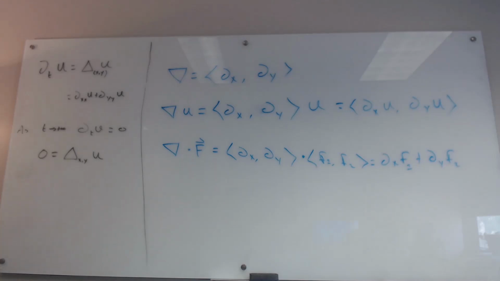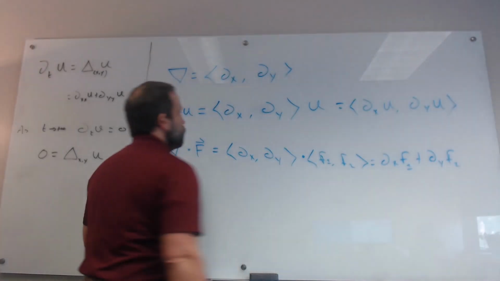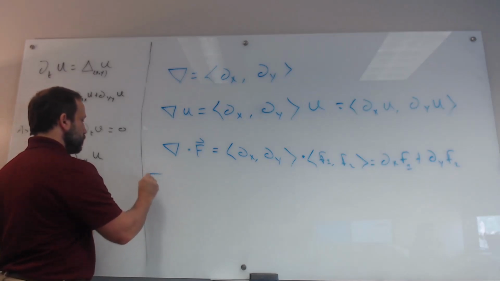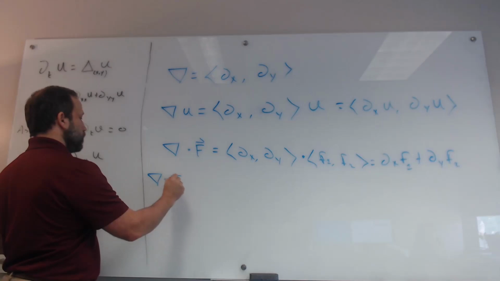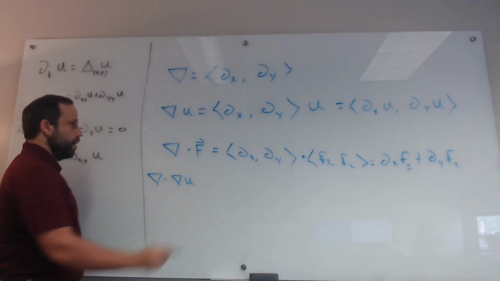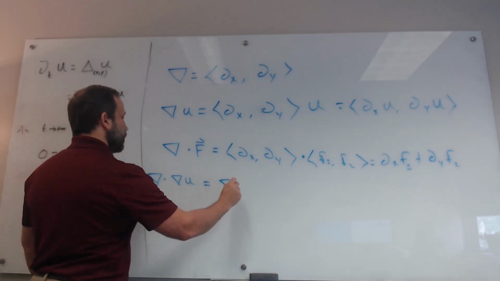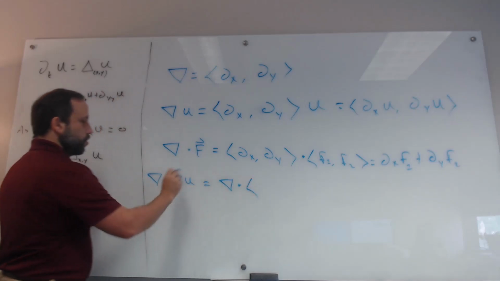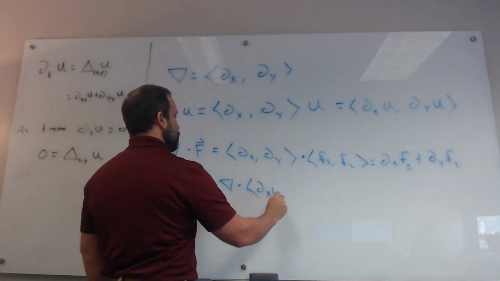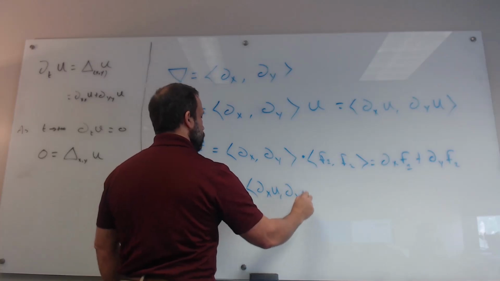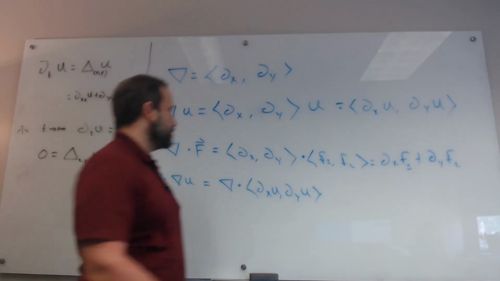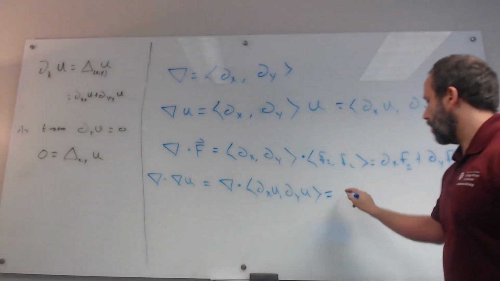Okay, so what if we do this together? What if we take the gradient dotted with the gradient of u? The gradient of u is the vector with the x derivative of u and the y derivative of u. Let me write it out explicitly.